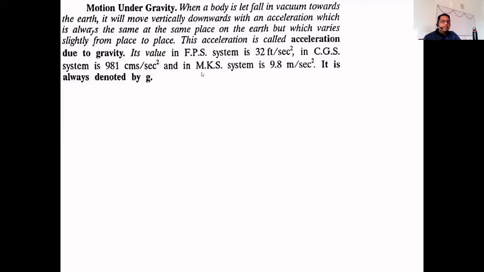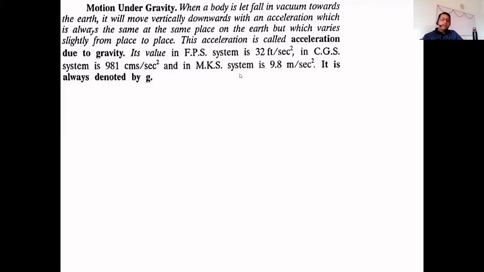And third one is the MKS system, the meter kilogram second system. M is for meters, K is for kilograms, S is for seconds. So the displacement is in meters, the mass of the body is in kilograms, and the time is in seconds again. So its value is 9.8 meter per second square.